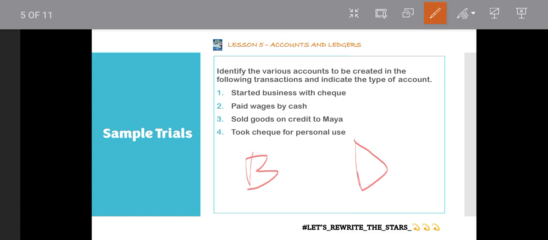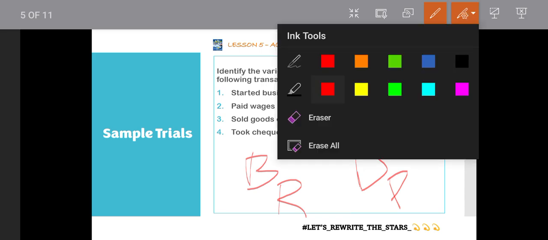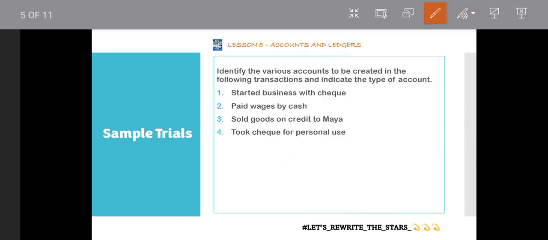So already we saw in the first transaction that bank is a real account because the check can be seen and touched. So now let's look at the drawings. Who is the drawings going to? It is going to the owner. It is referring to the owner. So because it is referring to the owner, it is referred to as a personal account. I hope this is clear.